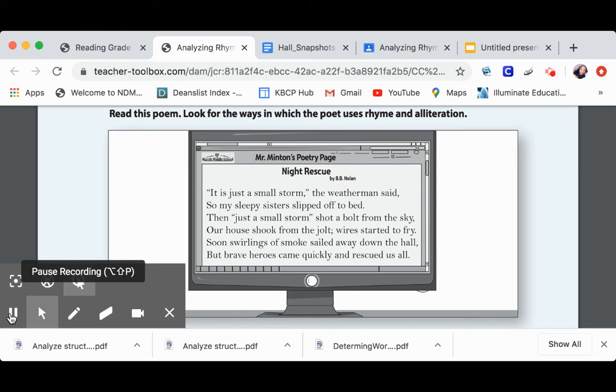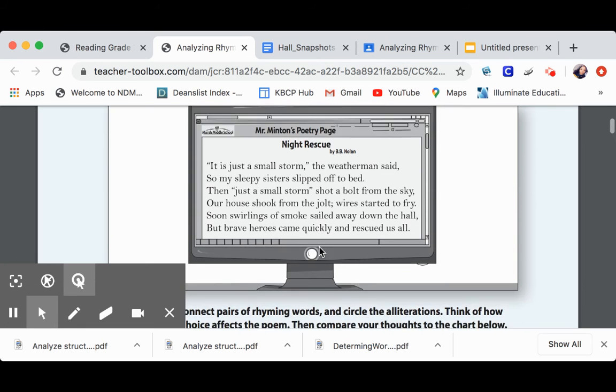Night Rescue, by B.B. Nolan. It is just a small storm, the weatherman said, so my sleepy sister slipped off to bed. Then, just as a small storm shot a bolt from the sky, our house shook from the jolt, wires started to fry. Soon swirling the smoke sailed away down the hall, but brave heroes came quickly and rescued us all. Nice.